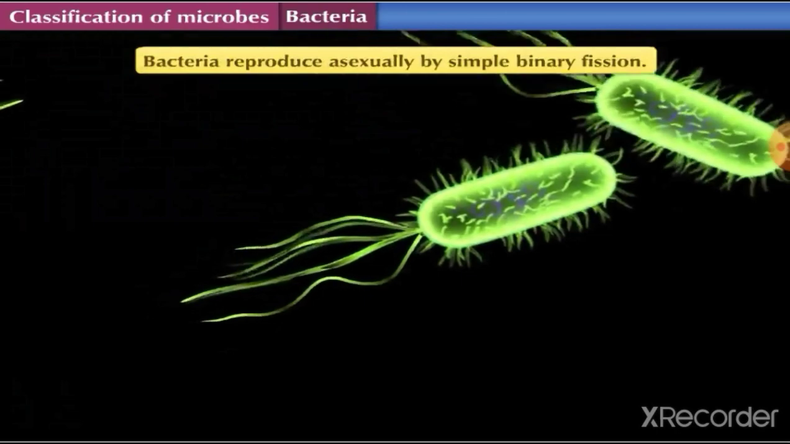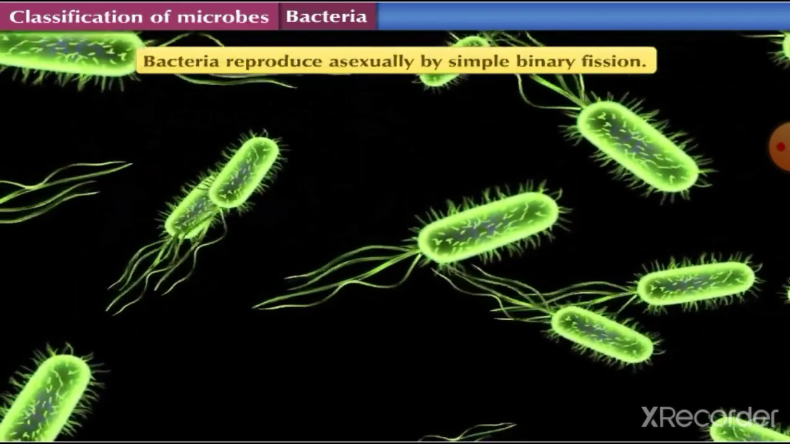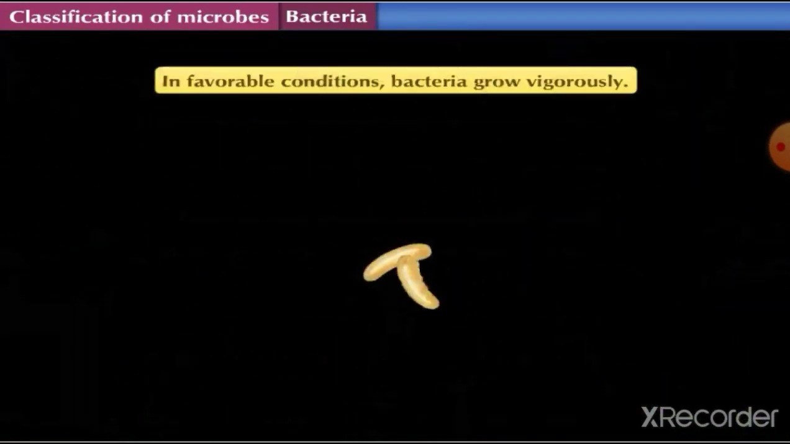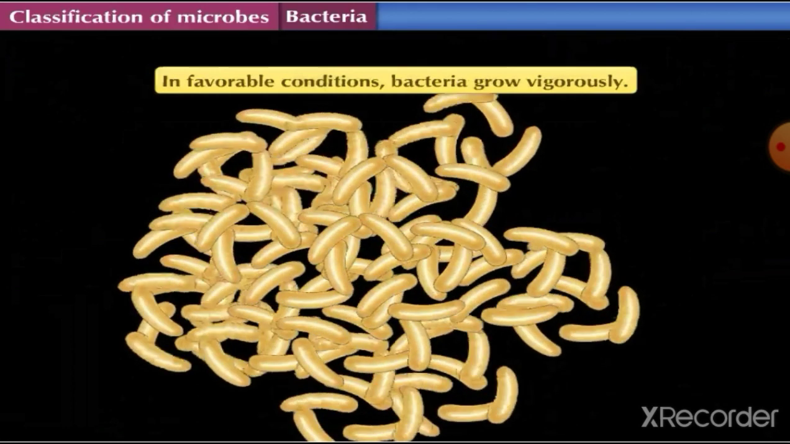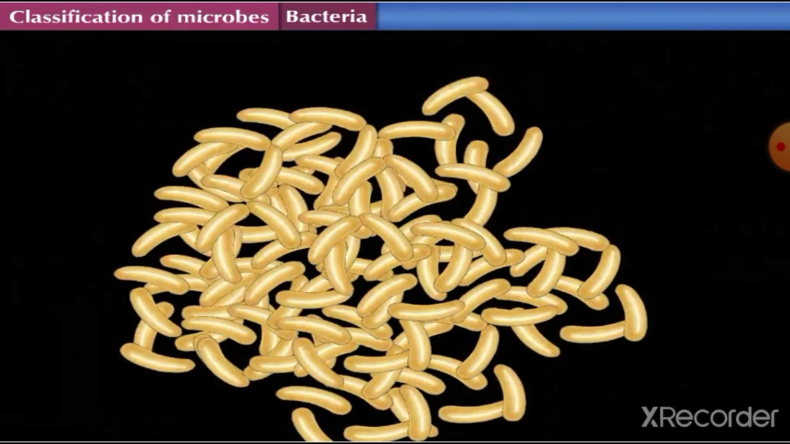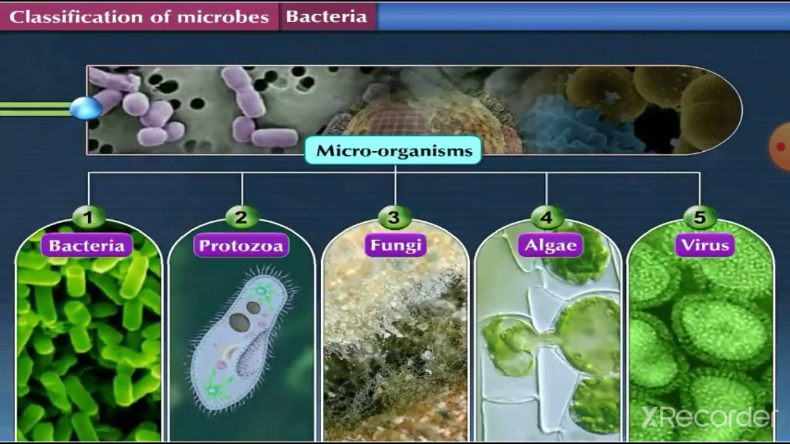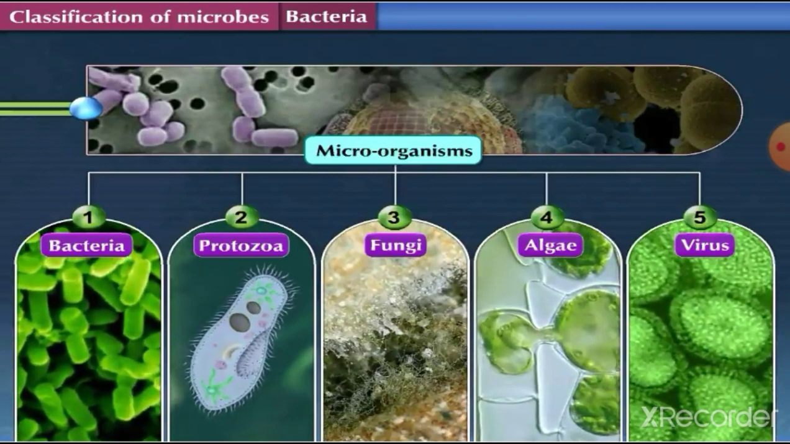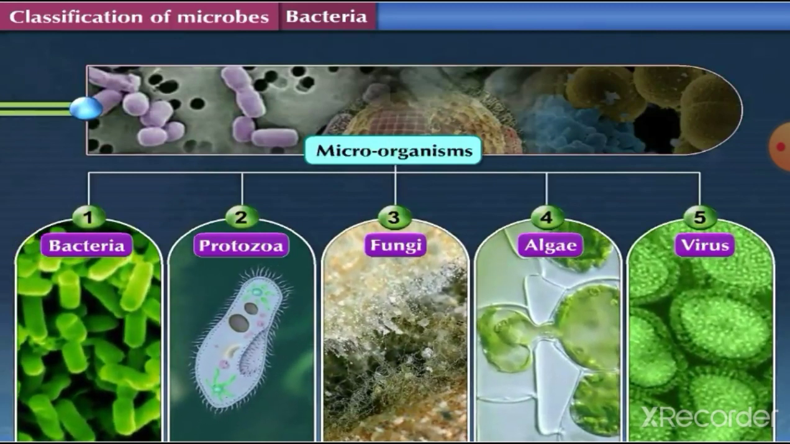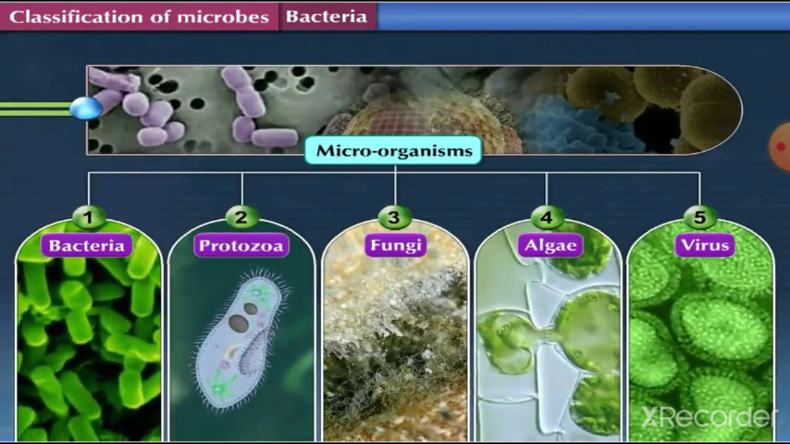They reproduce asexually by simple binary fission. In favorable conditions, bacteria grow vigorously. Some bacteria can double their number in 20 minutes only. After learning about bacteria, let us learn about another group of microbes, that is, protozoa.